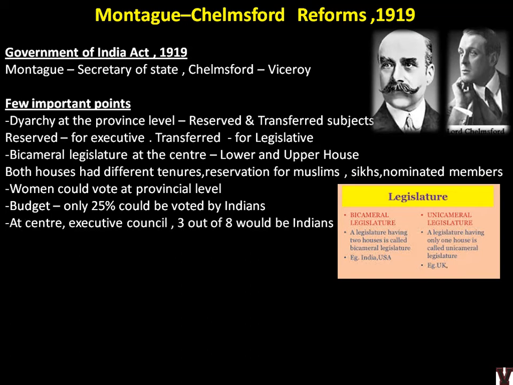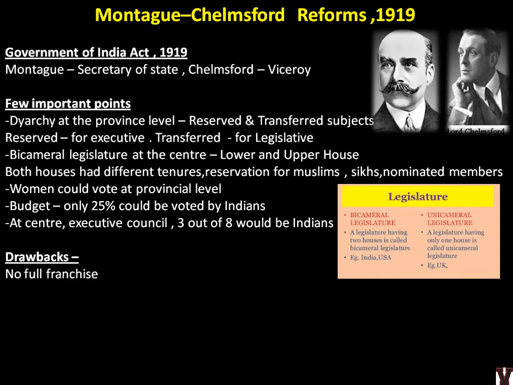At the center, in the Executive Council, 3 out of 8 would be Indians. So you remember in 1909, the first time one Indian got a seat, that was Satyendra Sinha. Please remember these facts. If you don't remember, watch the videos again. And this time it is 3 out of 8 Indians. So 3 people got entry. It is not important to remember the names. Only the first one, Satyendra Sinha, you should remember. And what were the drawbacks?